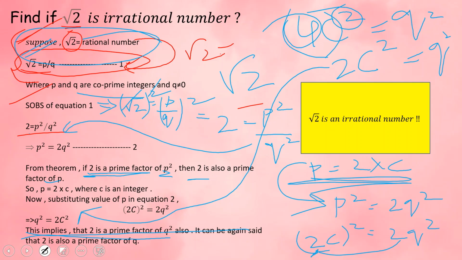And the main ones are roots: root 2, root 3, root 5, root 7, root 8, any number under root which cannot be simplified further. These are all irrational numbers. You can find out whether these are irrational numbers or not by this method, and solve for other numbers too.